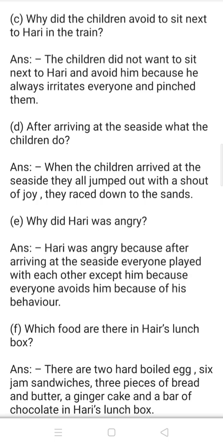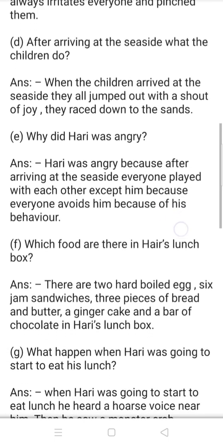Come to question number E. Why was Hari angry? And the answer is Hari was angry because after arriving at the seaside, everyone played with each other except him, because everyone avoids him because of his behavior.